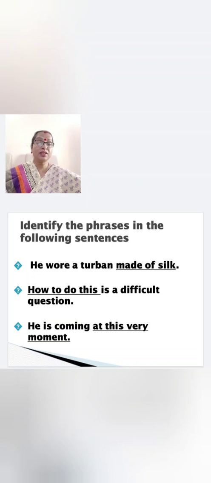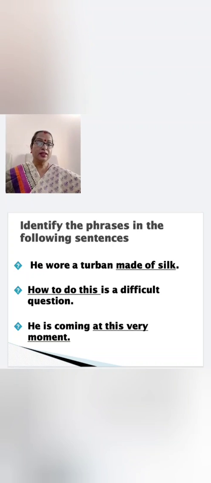Here made of silk is a phrase. What type of turban it is? It is made of silk. That means what is this phrase doing? It is doing the work of an adjective. So it is adjective phrase.